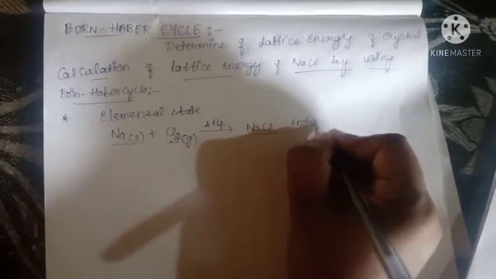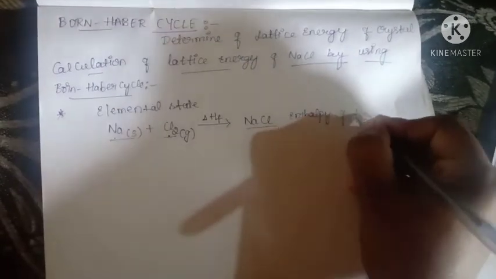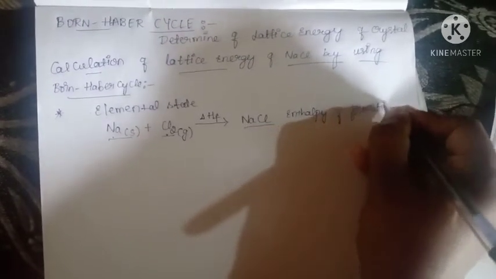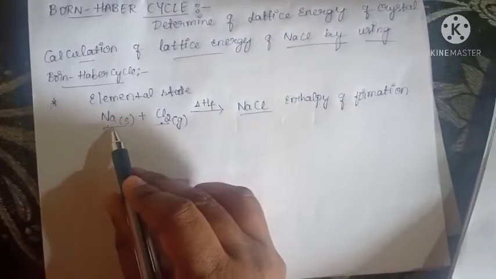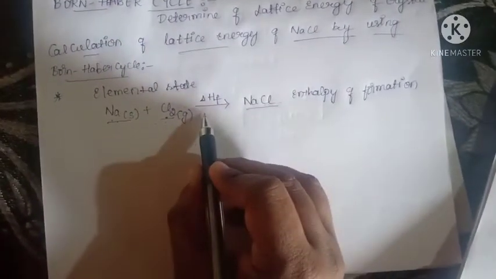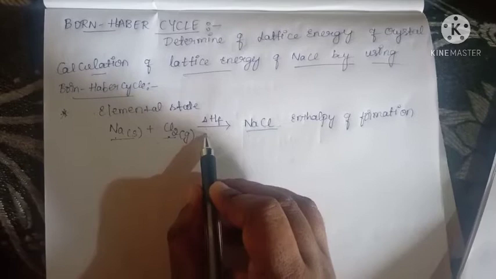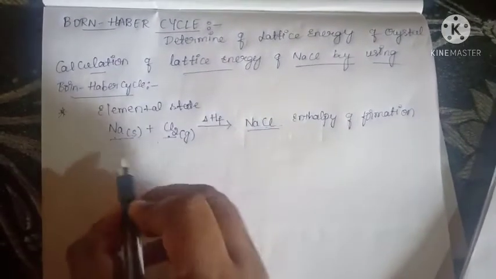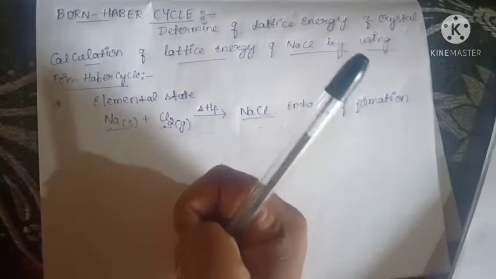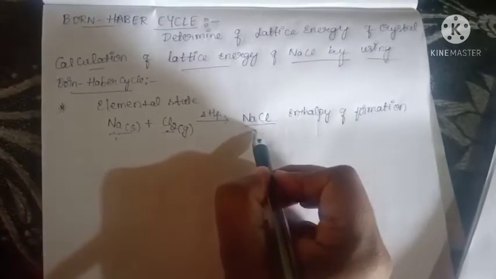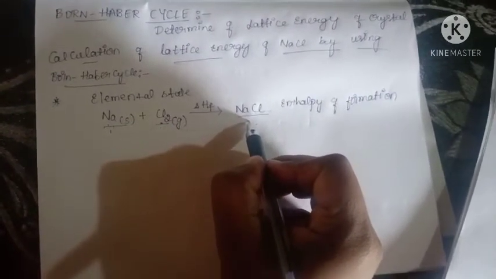That energy is called the enthalpy of formation. Okay, this single step can be carried out by various different steps.